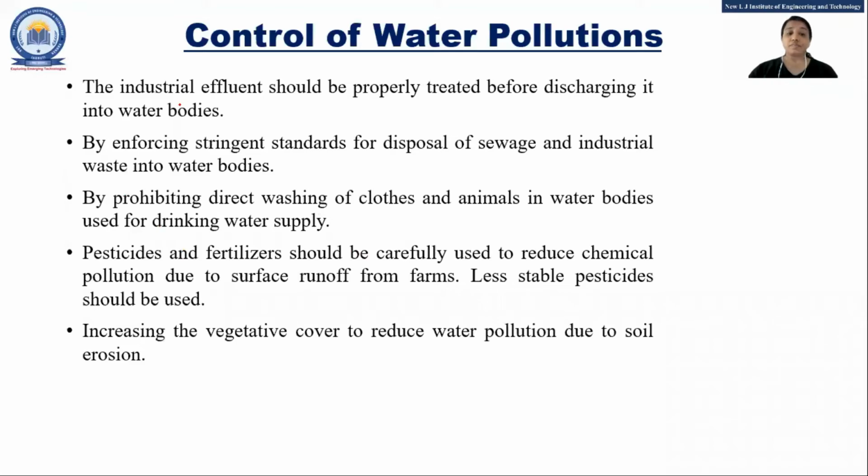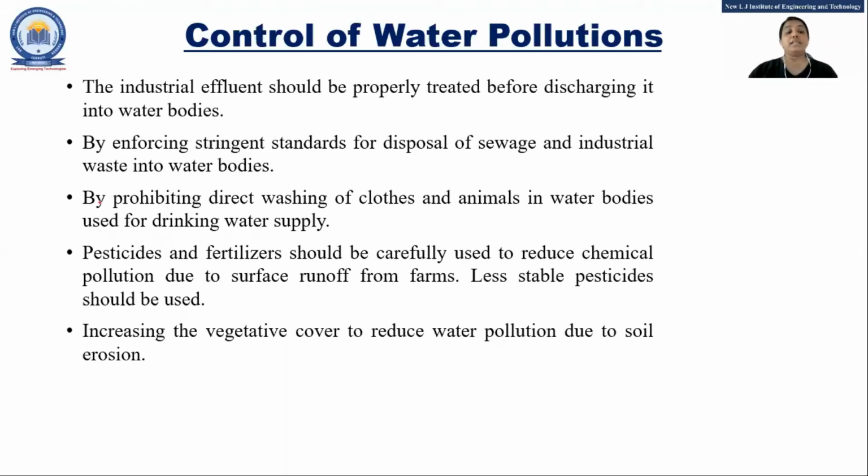Now, we know what the sources are, right? So one source is what? The industrial, that means whatever water is coming from any industry or farm should be treated first before the discharge of the water. Washing clothes and animals directly near the river or lake should be avoided, because the detergent will get into the water and the water gets polluted.